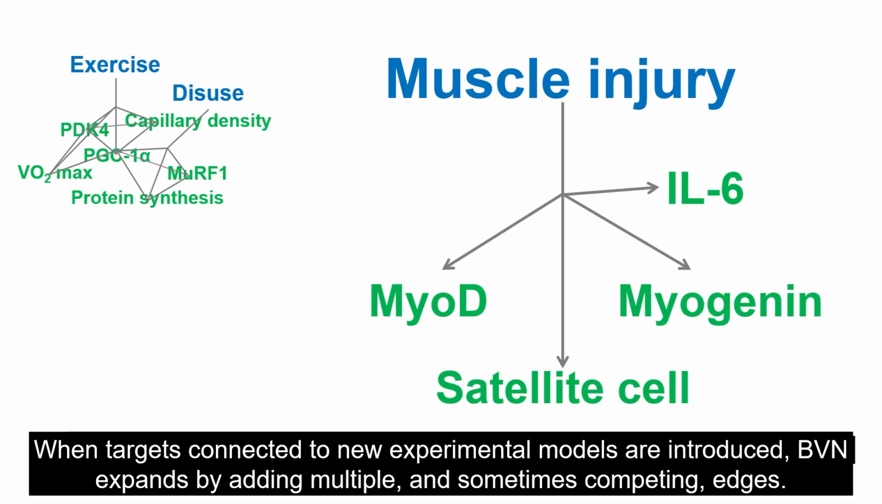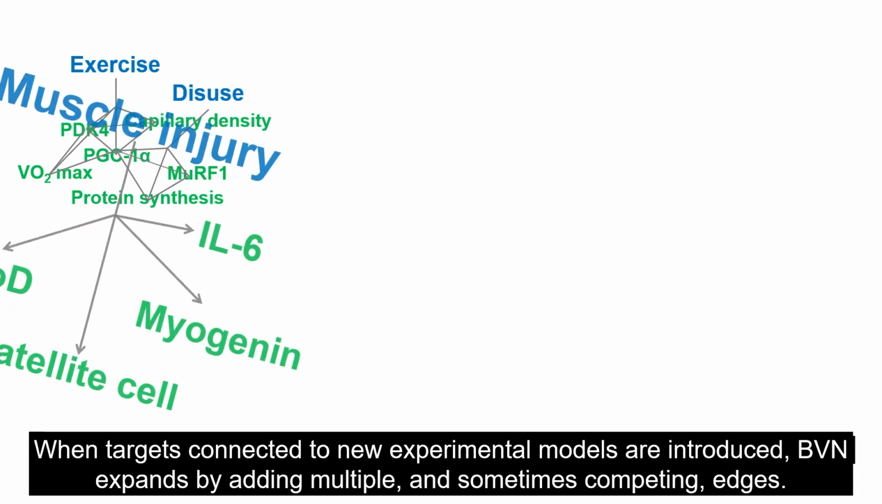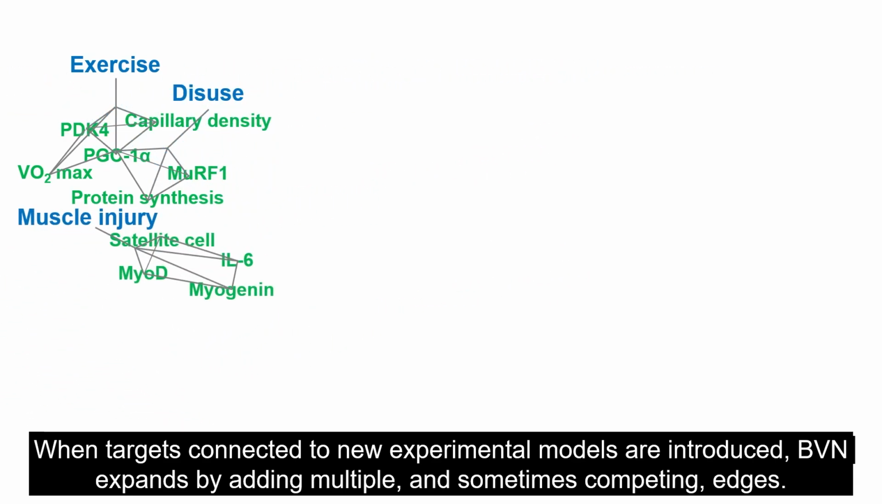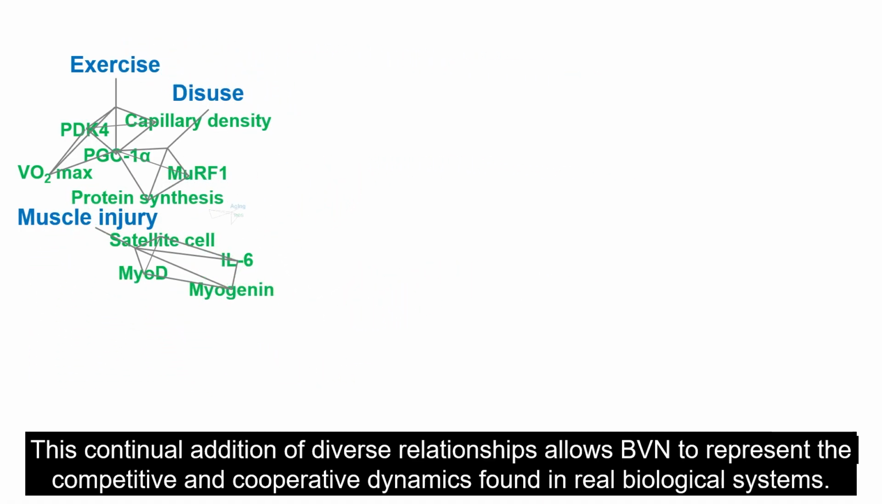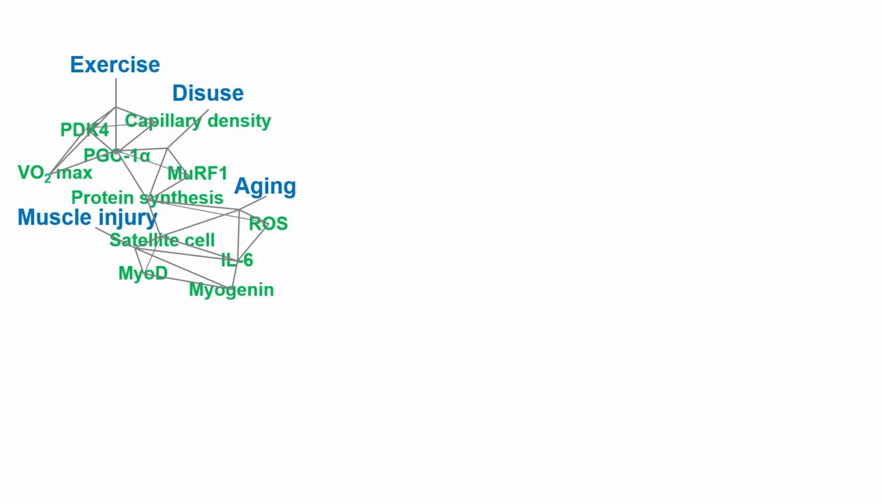When targets connected to new experimental models are introduced, BVN expands by adding multiple and sometimes competing edges. This continual addition of diverse relationships allows BVN to represent the competitive and cooperative dynamics found in real biological systems.